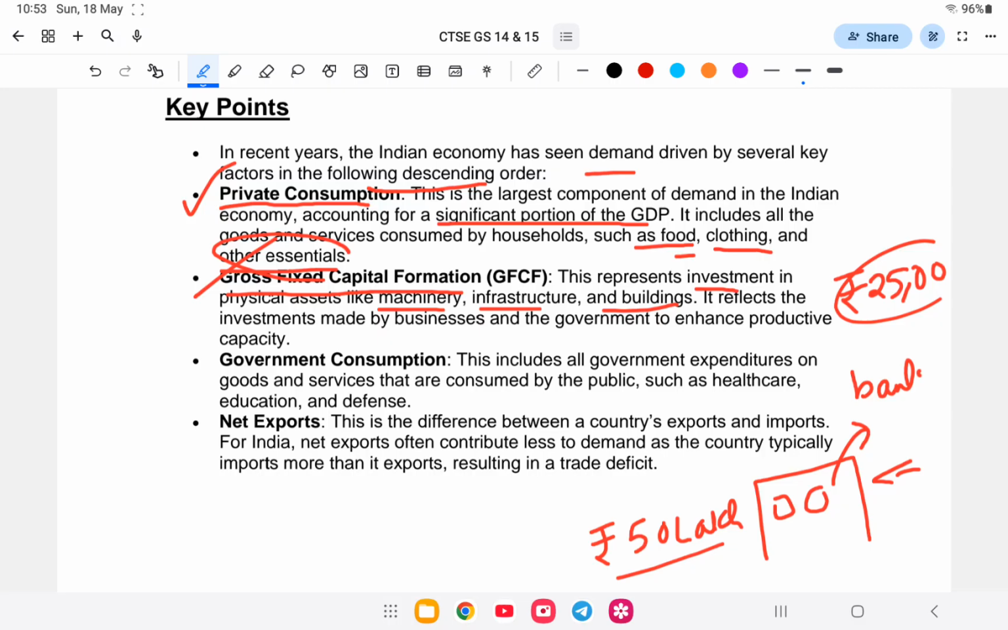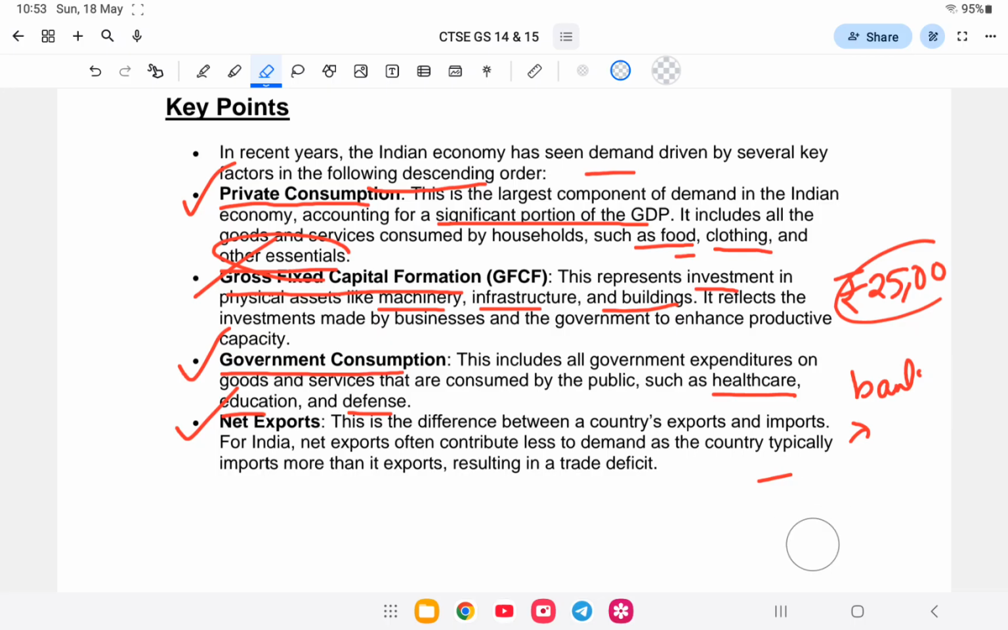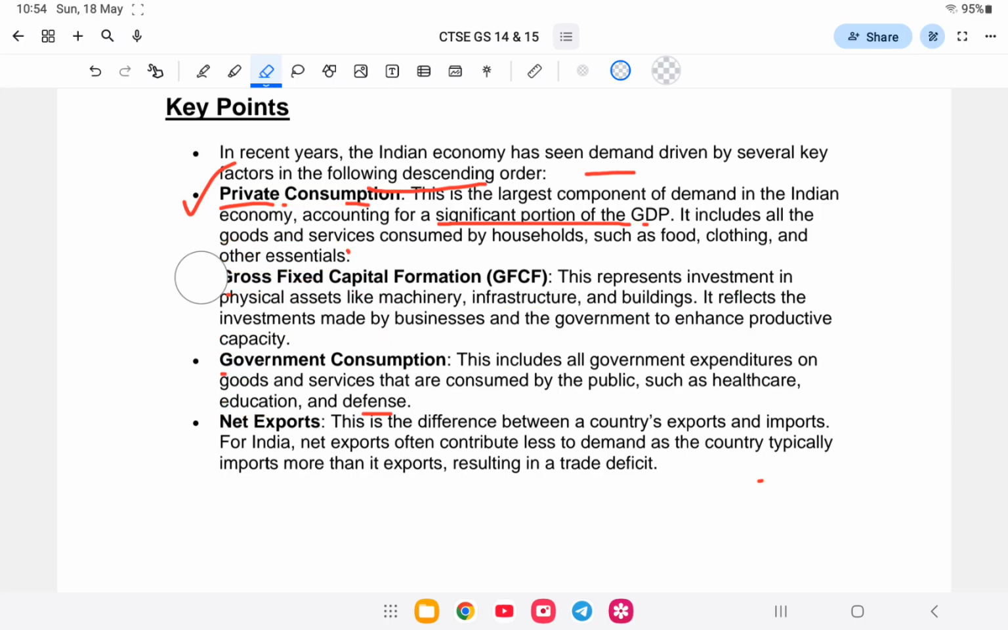So the gross fixed capital formation, next government consumption: healthcare, education, defense, all this. Net export: India exports, for example rice, wheat, dal, all this is exported. So this includes the source of demand. Demand from other countries. So this is the answer.